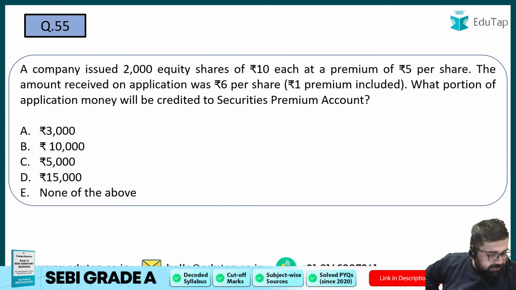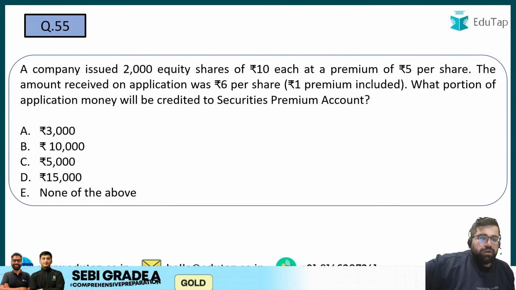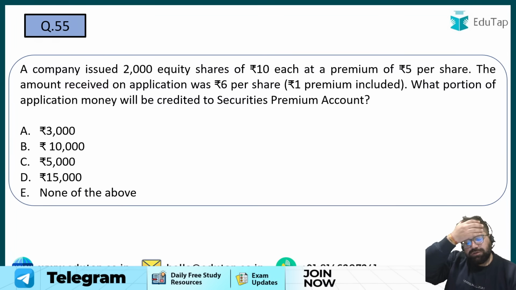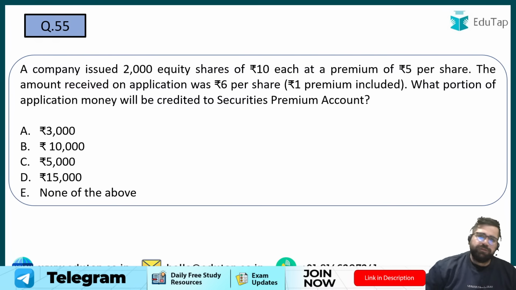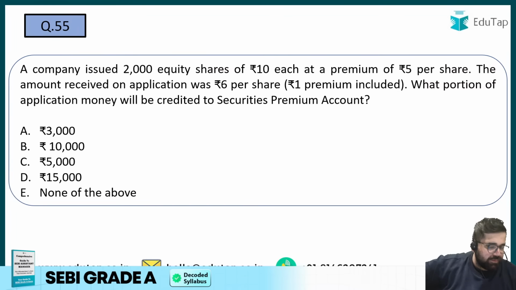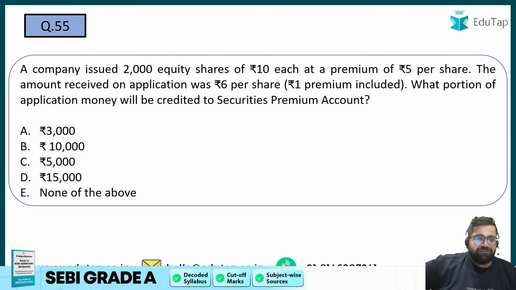Amit, if the mistake is from SEBI, then definitely you can take this matter to the SEBI authority, which is present at the examination center also. You just have to give a proof that you have done the right thing, but this was a mistake from SEBI's end. So just give a proof that will help you. I hope they will allow you to give the exam. Question number 55. Very basic question.